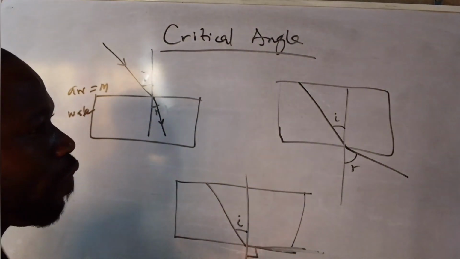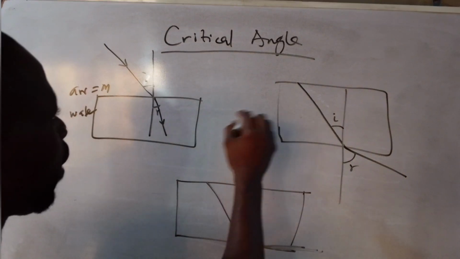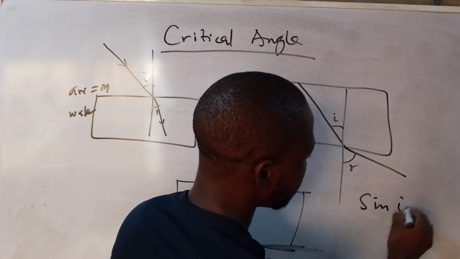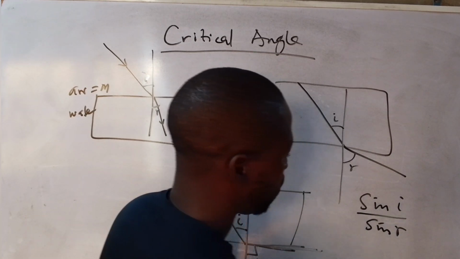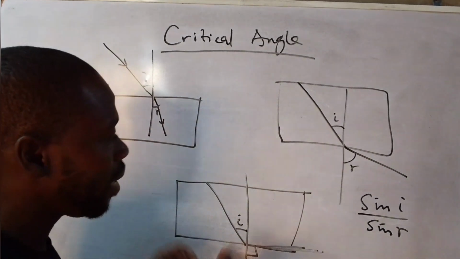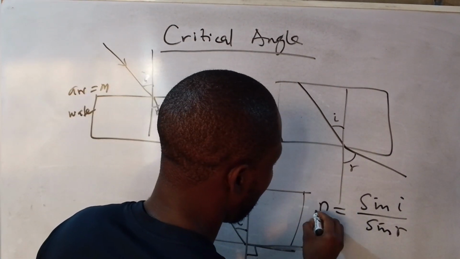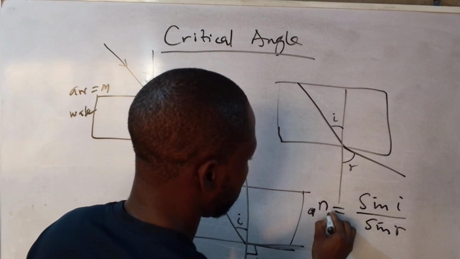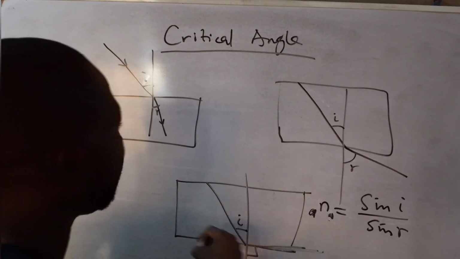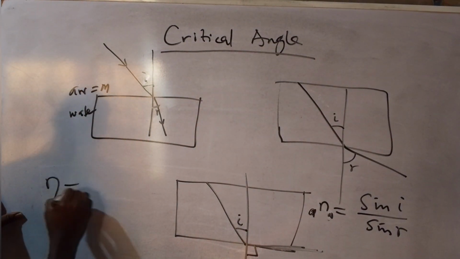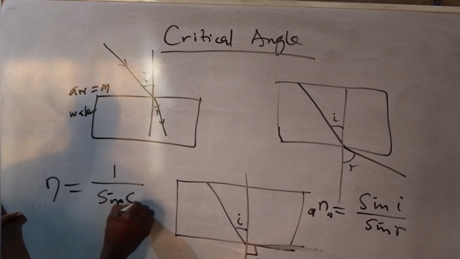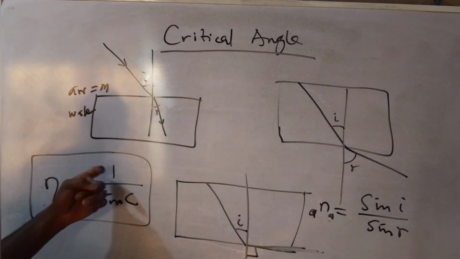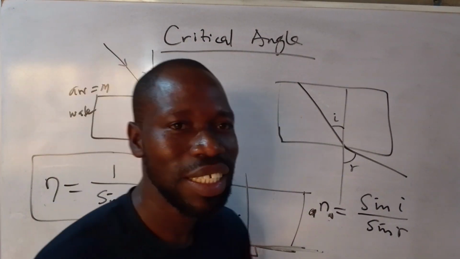And remember, in the law of refraction, we know that our refractive index is sine I over sine R. So this is like refractive index from air to glass. Okay, so let's say air to water. Now, for critical angle, our refractive index is 1 over sine C, where C is critical angle. Why is it 1 over sine C? Because refractive angle is 90 degrees and sine 90 is 1.